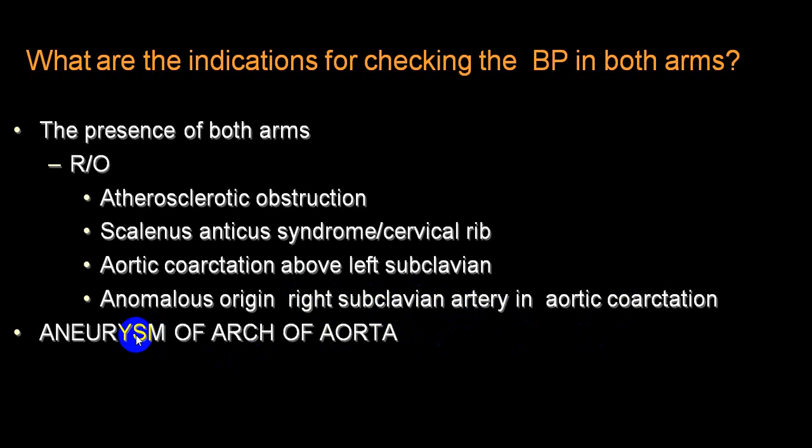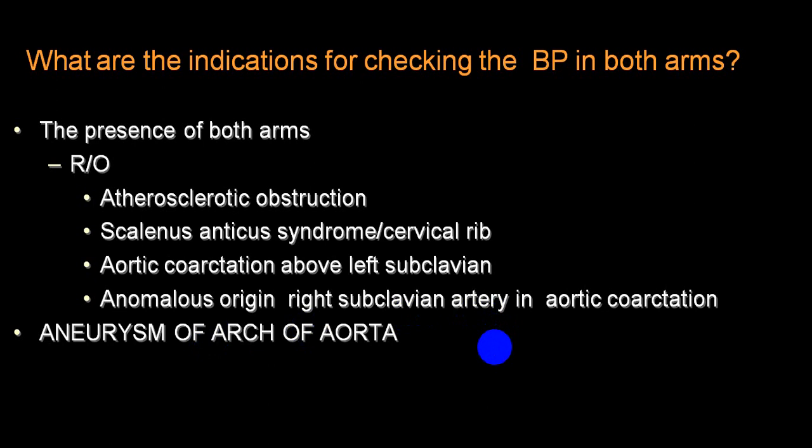If there is an aneurysm after the right subclavian, it will have a normal blood pressure, and the left upper limb will have a low blood pressure. So any artery arising after an atherosclerotic occlusion, coarctation, or aneurysm will have a low blood pressure.